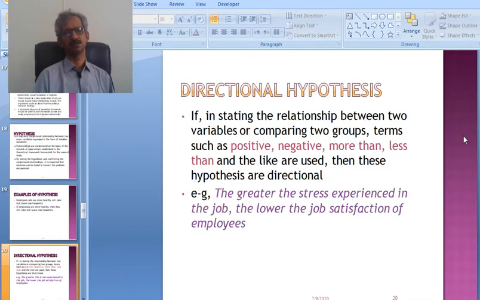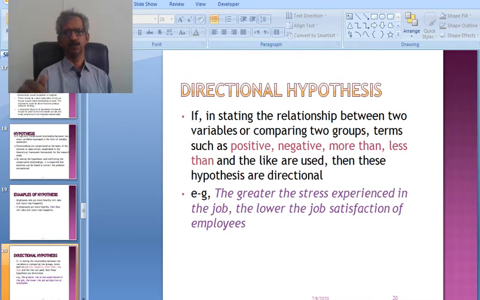Directional hypothesis. If in studying the relationship between two variables or comparing two groups, terms such as positive, negative, more than, less than, and the like are used, then these hypotheses are directional. It means we are suggesting the direction in which these variables are leading each other. What kind of direction does the relationship have?